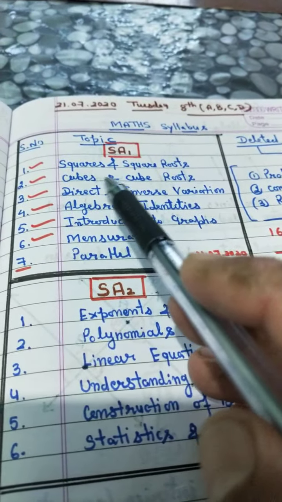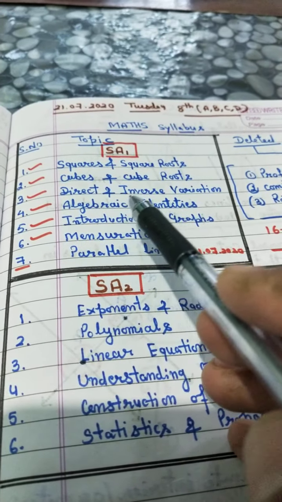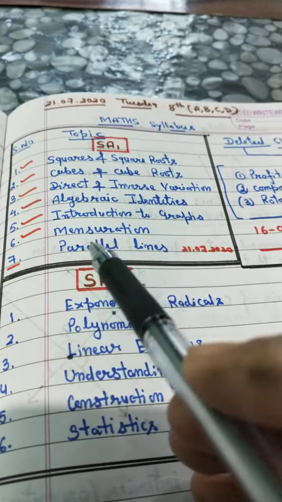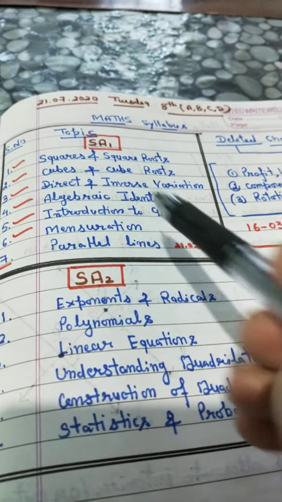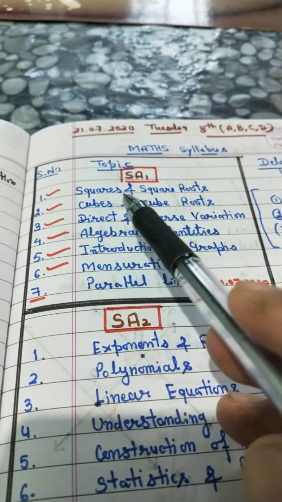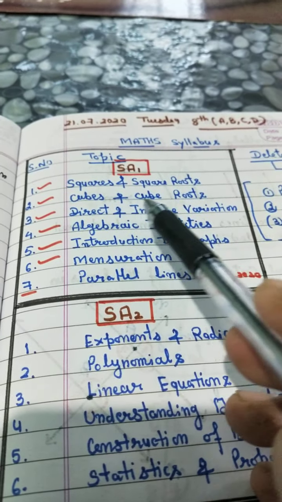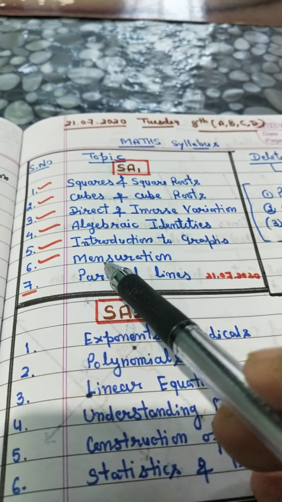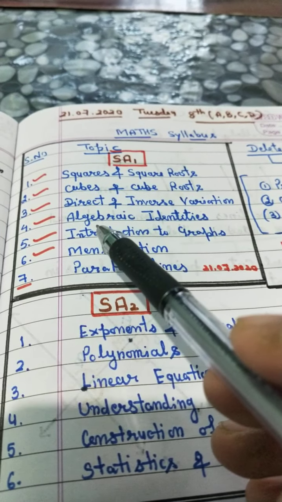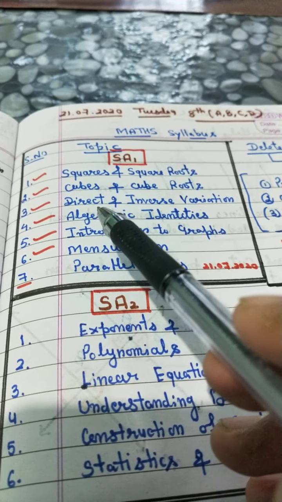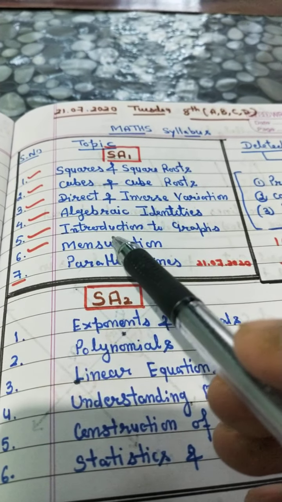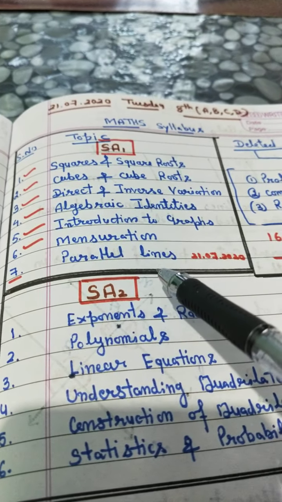In the first term: squares and square roots, cubes and cube roots, direct and inverse variations, algebraic identities, introduction to algebra, introduction to graph, mensuration, parallel lines. In FA1, the tests of squares and square roots, cubes and cube roots, and mensuration have been completed, and we have 4 chapters left for FA2, that is direct and inverse variations, algebraic identities, introduction to graph, and parallel lines.